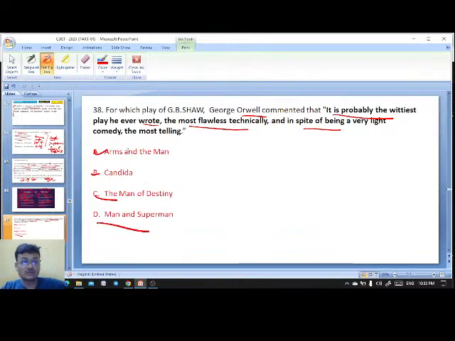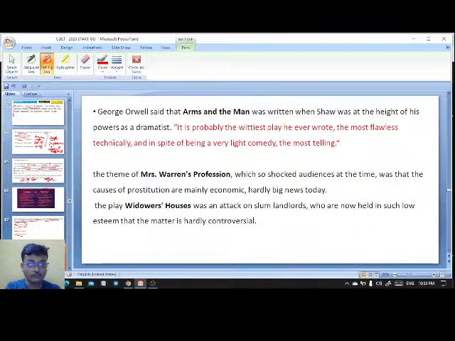Here the right answer is actually Arms and the Man. And do you know where the title has been taken from? Please write down in the comment box: from which work has the title been taken? Arms and the Man. That is Virgil's Aeneid actually. It is Arms and the Man.